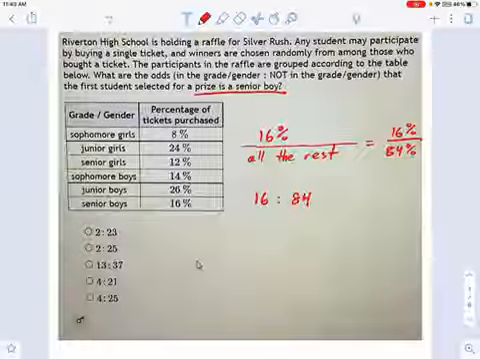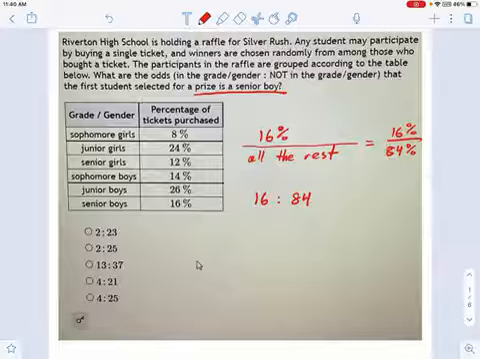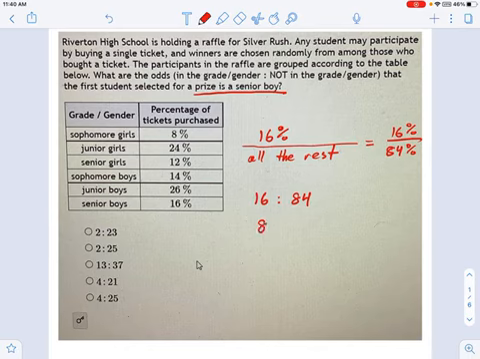Now you'll notice that's not in our list. Okay, well we do need to simplify fractions. You remember how to do that. 16 to 84 is equivalent, if I divide both sides by 2, to 8 against 42. Don't see that in your list either, because we can still keep simplifying this. That's 4 to 21. So your odds are 4 to 21.